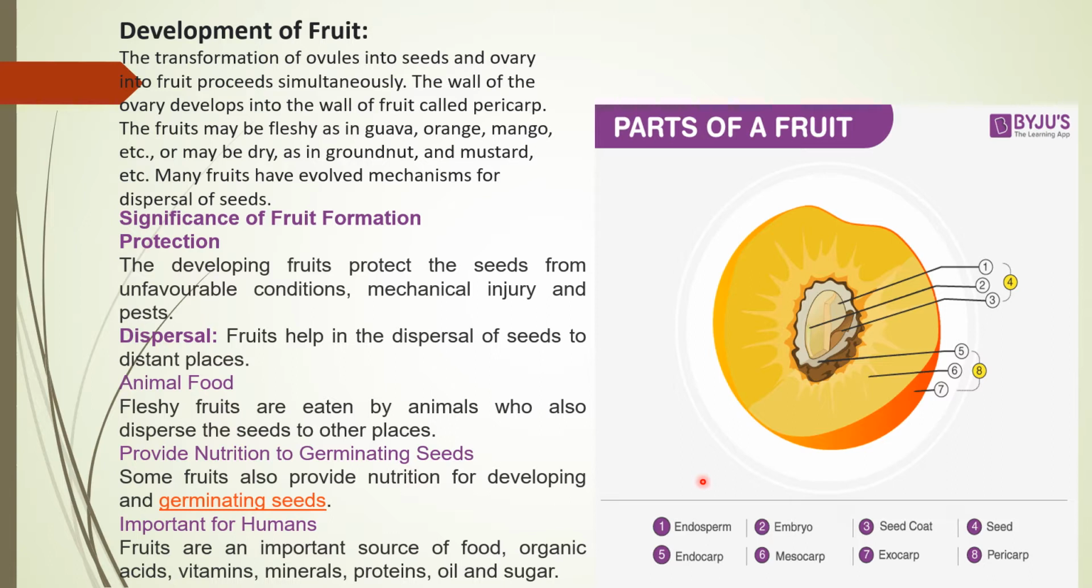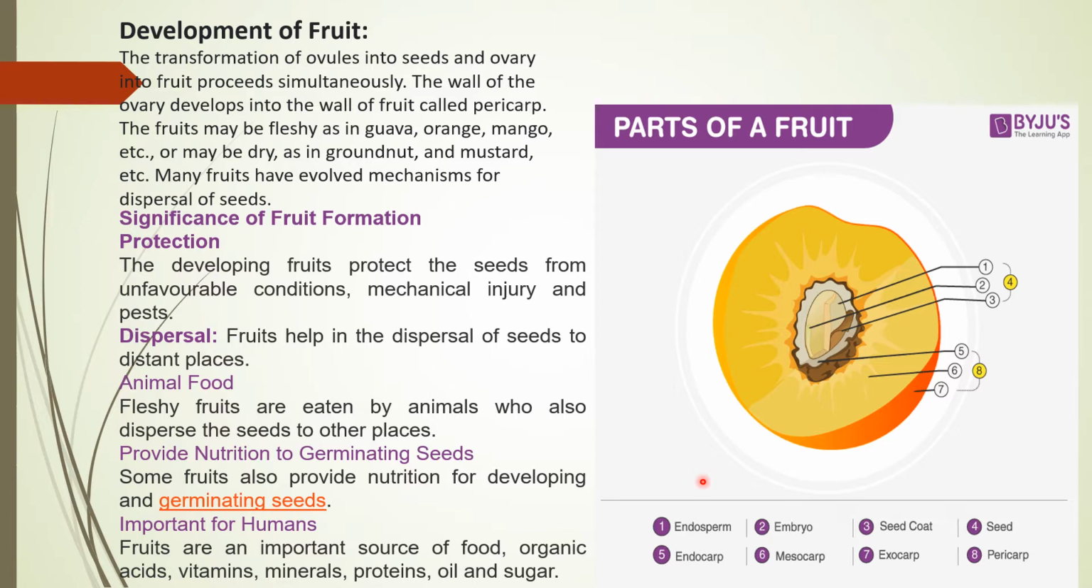It may be fleshy, for example guava, tomato, cucumber, and it may be leathery and dry also, for example pea, bean and mustard. In that case the pericarp is in a dry condition. So this is the